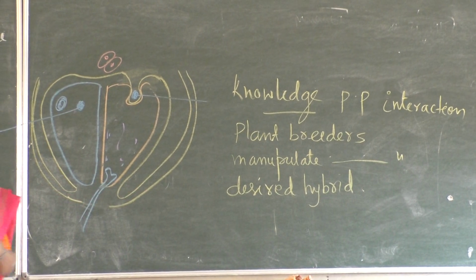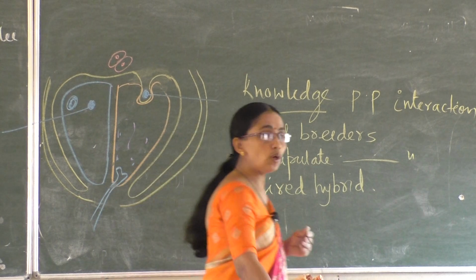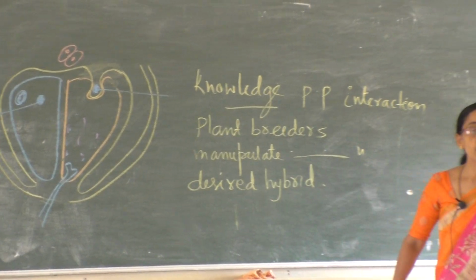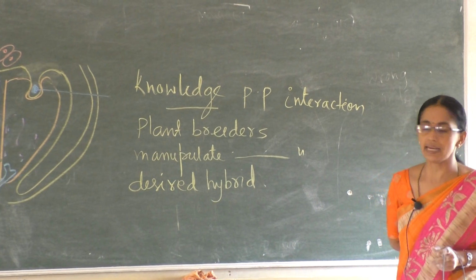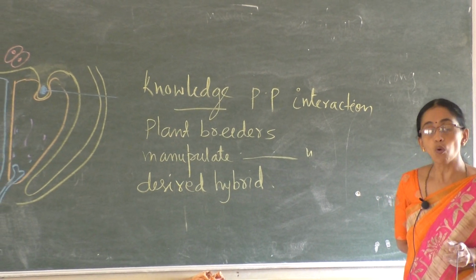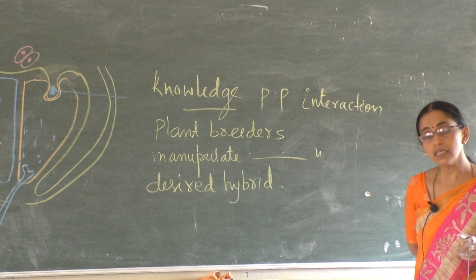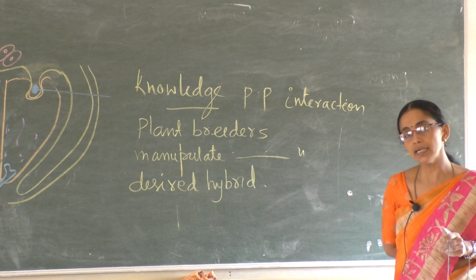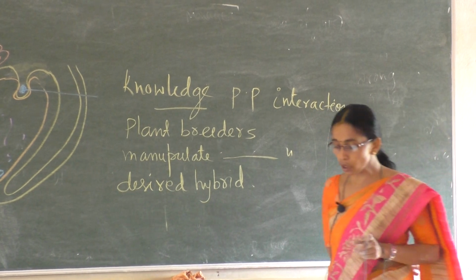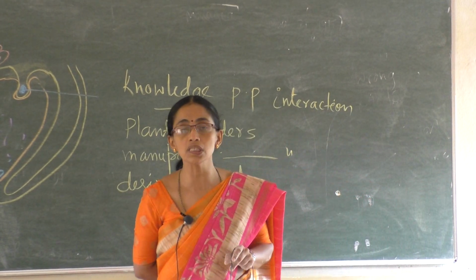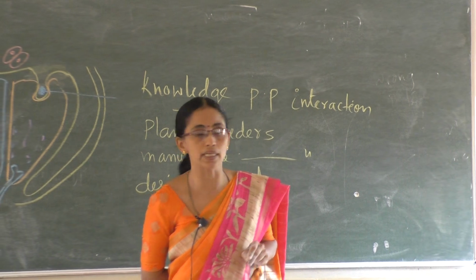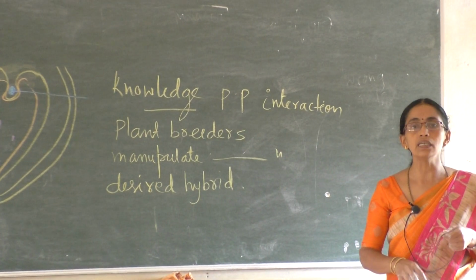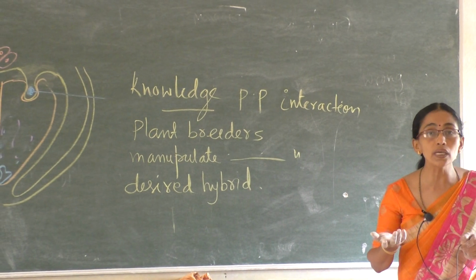Yes, the knowledge of pollen pistil interaction made the scientists, plant breeders, manipulate pollen pistil interaction depending upon what plant they want to see in the next progeny. That is, they try to produce a hybrid with the desired character. They try to cross between two different species, between two different genera also, so as to produce a hybrid. That hybrid has commercially superior value.